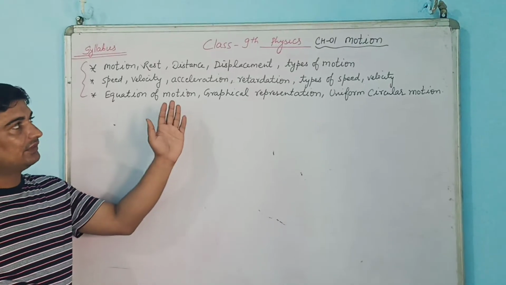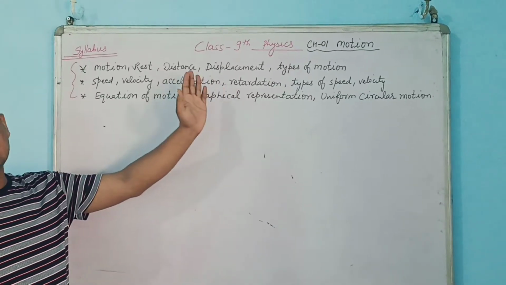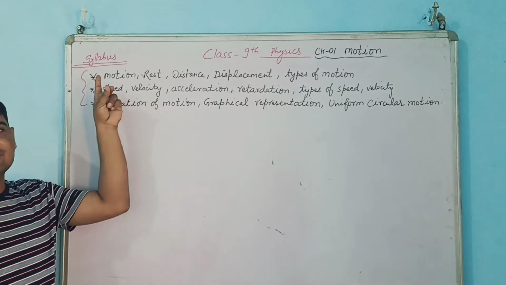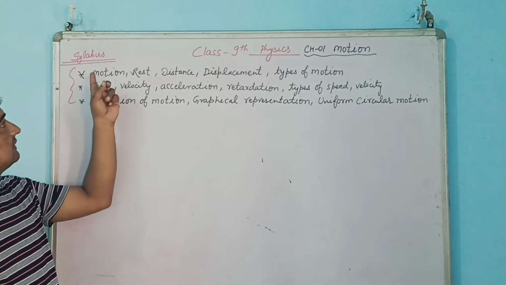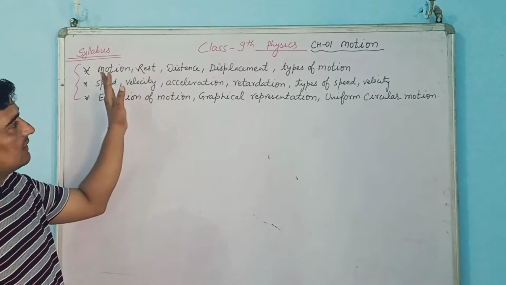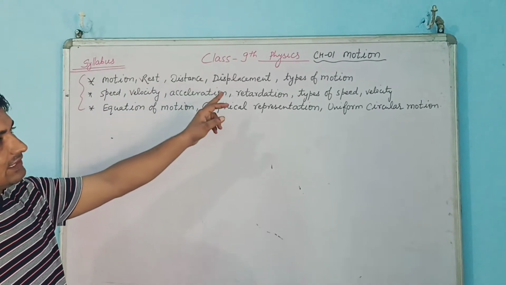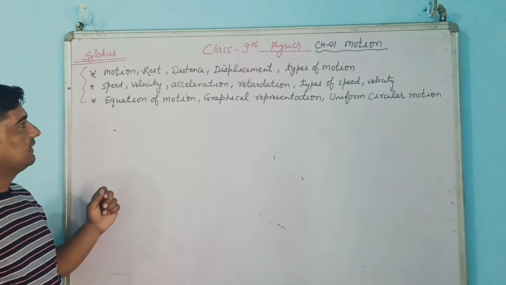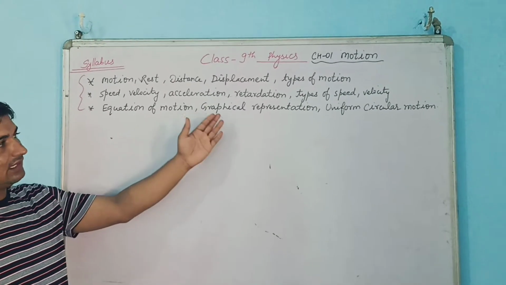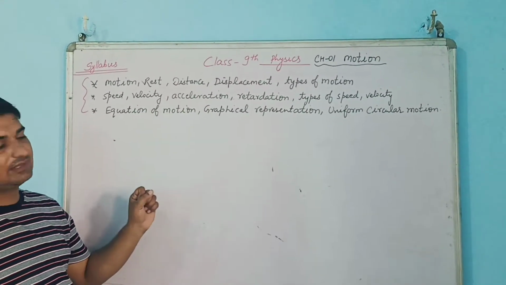Yes, dear children, today we are taking the first chapter, Motion, of your ninth standard. First we will be focusing on the syllabus. So what is the syllabus that we are going to do today? First is motion, rest. What is motion, rest, distance, displacement, and then their types of motion. Then we will be going for speed, velocity, acceleration, retardation, and what are the types of speed and velocity.